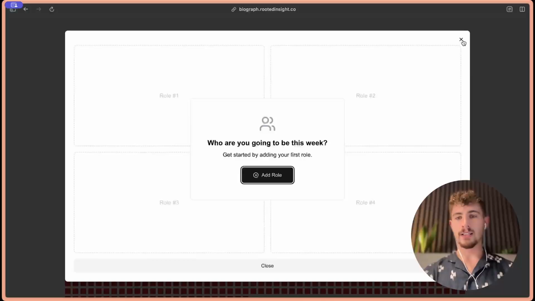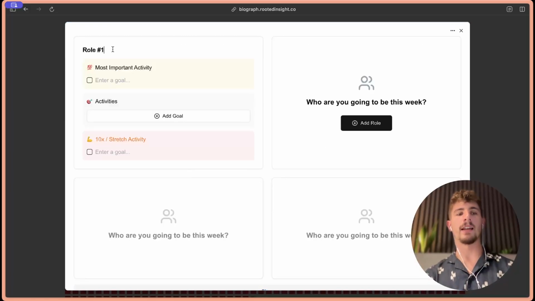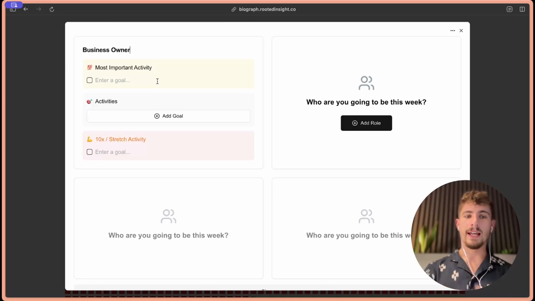And now that I'm logged in, I have this prompt that comes up that says add role. Basically a role is an identity that you're going to carry out for the week. I'm going to add one of those and select an identity. Let's say business owner is one of my identities. That's something that I want to honor this coming week, and I want to set some activities around honoring that identity. So I'm going to put this in here.